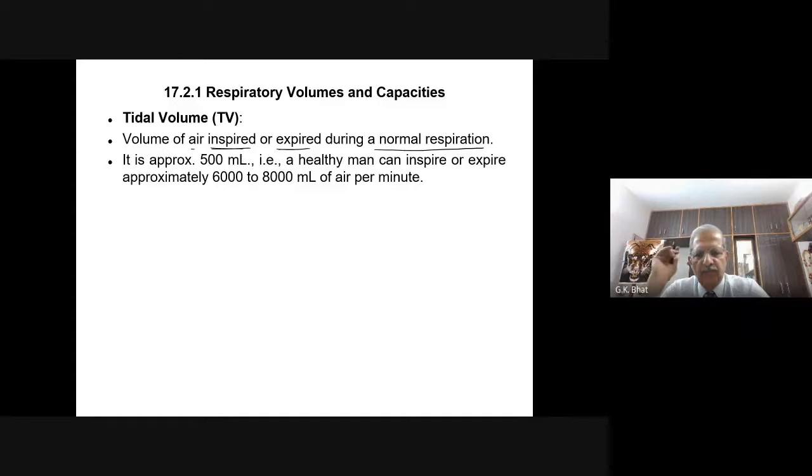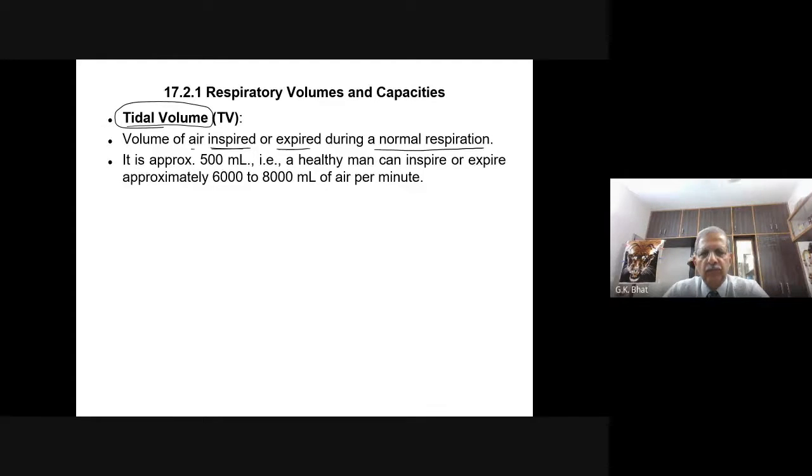Any one of these, you have to take into consideration. Volume of air inspired or expired during normal respiration is known as tidal volume. It is called tidal volume.